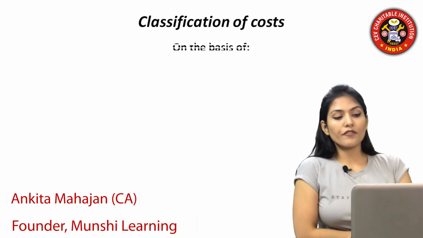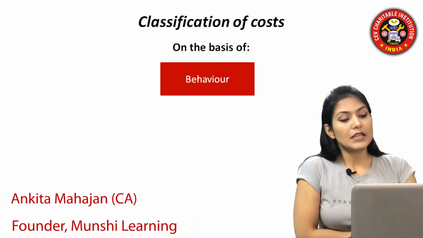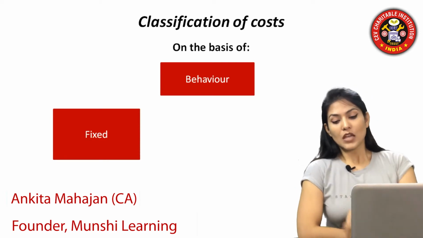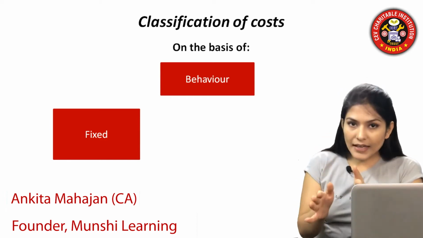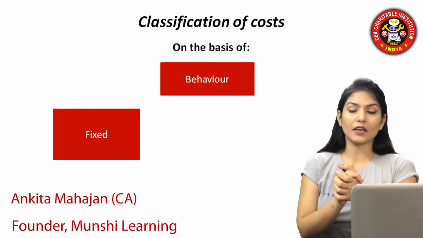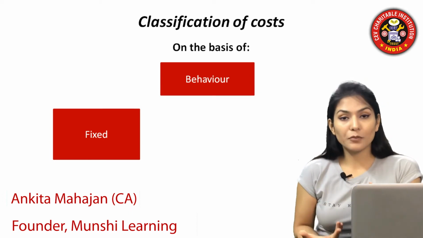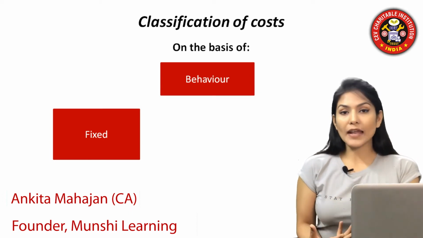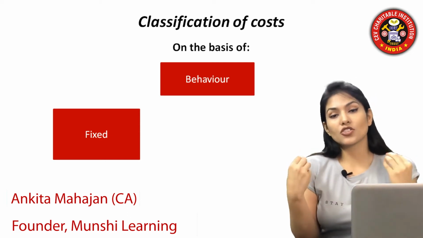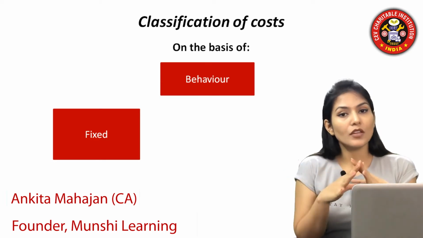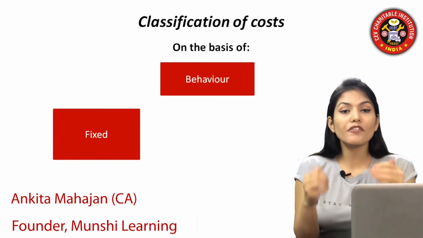The other ground of cost bifurcation is behavior. The first is fixed costs. Whether or not you are manufacturing anything, whether or not you are selling anything, whether or not you are working on anything, these costs are fixed. Like rent of the property. The landlord has no problem if you take the land on rent and keep on sleeping on that land. He is going to take complete rent from you. That is your fixed cost.